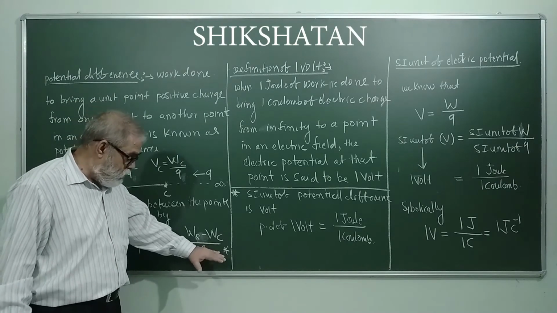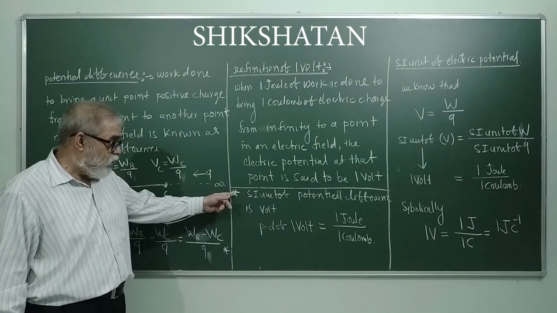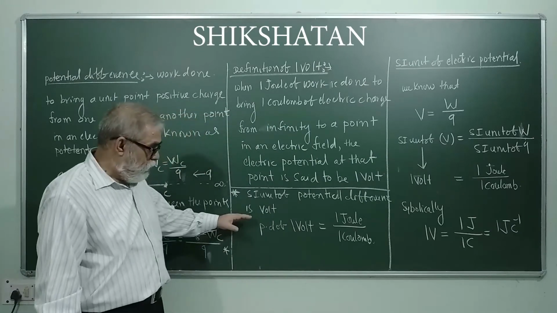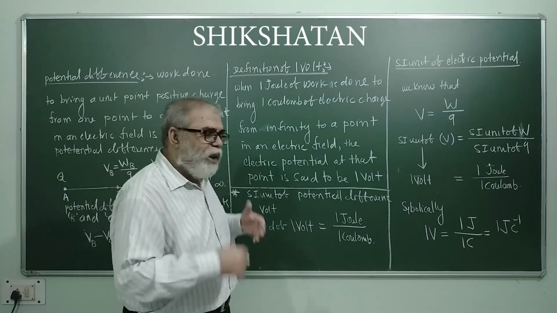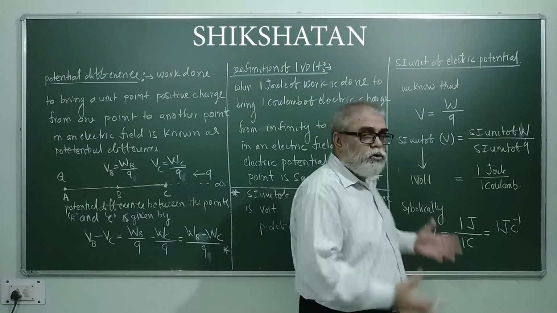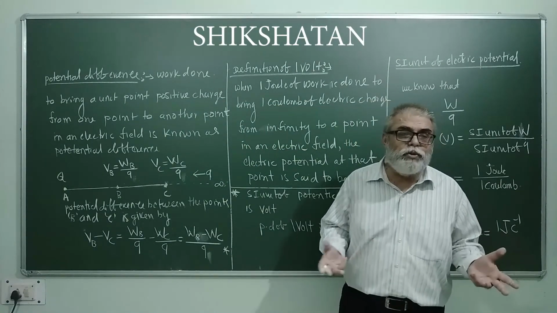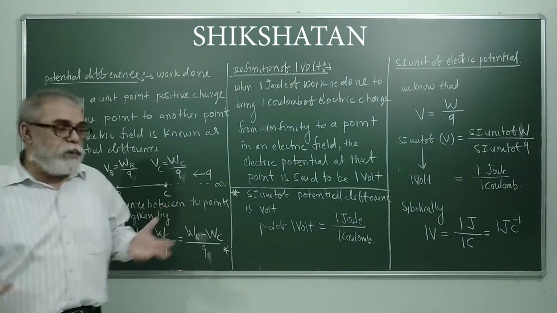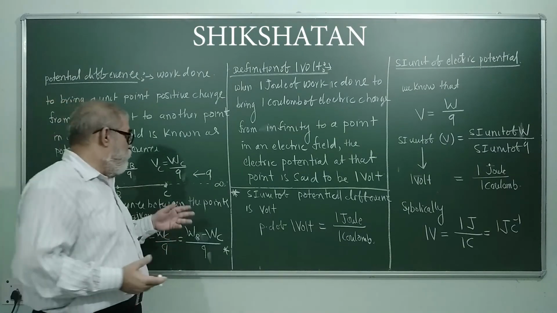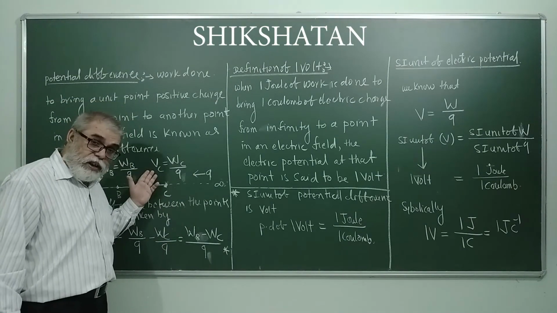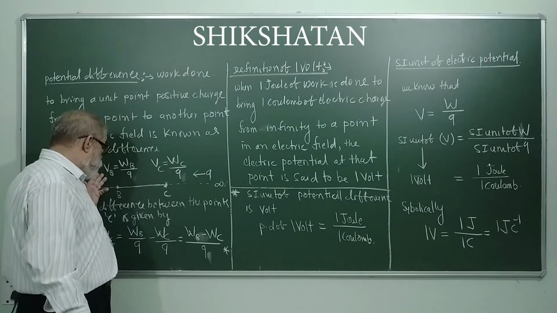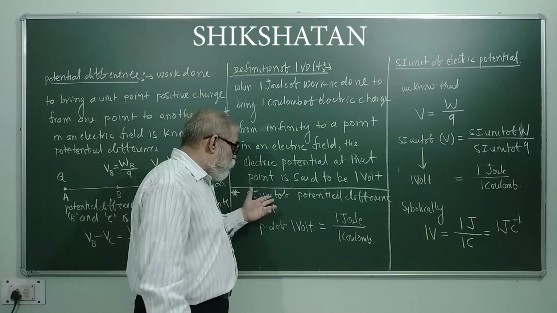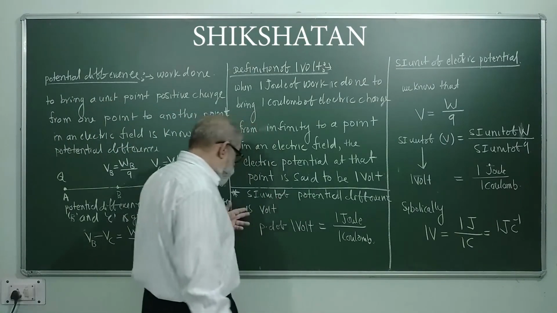Now we extend this discussion. SI unit of potential difference is volt. Why? If we have 10 rupees minus 2 rupees, how many rupees we have? 8 rupees. So rupees minus rupees, we get rupee. SI unit of potential at point C is volt. SI unit of potential at point B is volt. So volt minus volt will be volt. So SI unit of potential difference is volt.